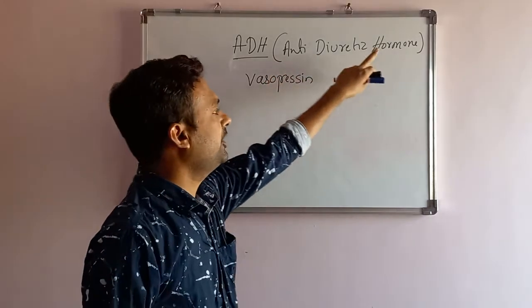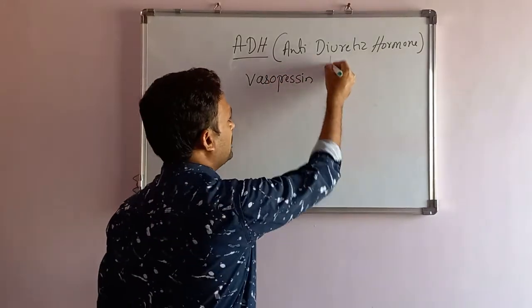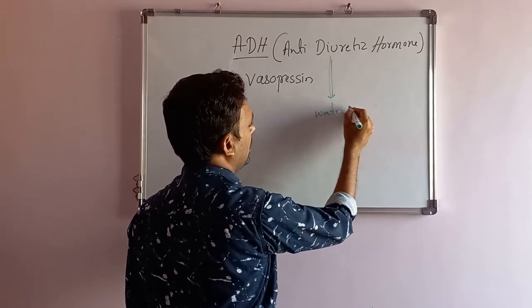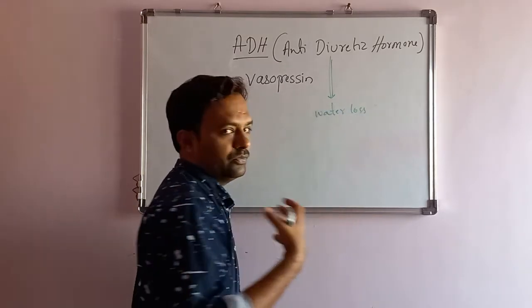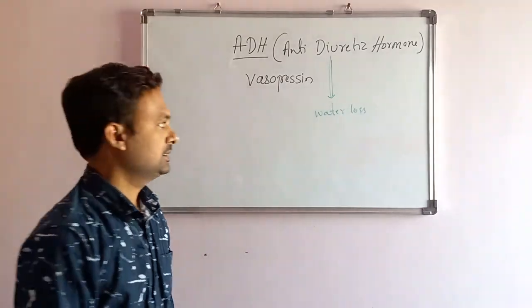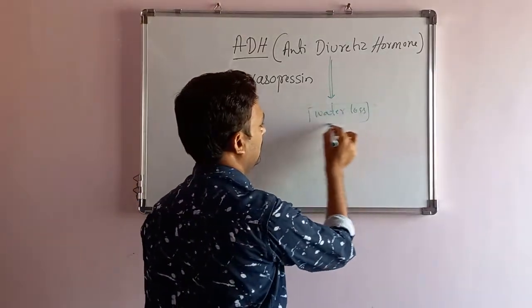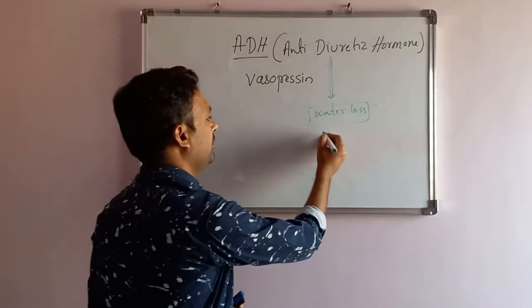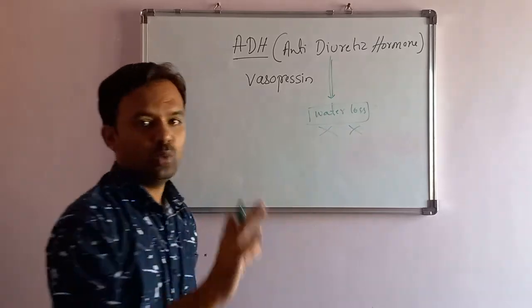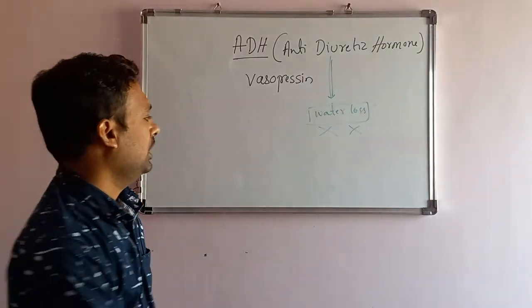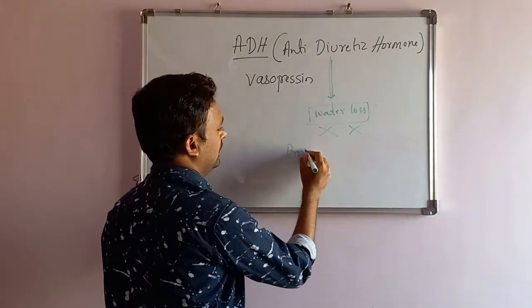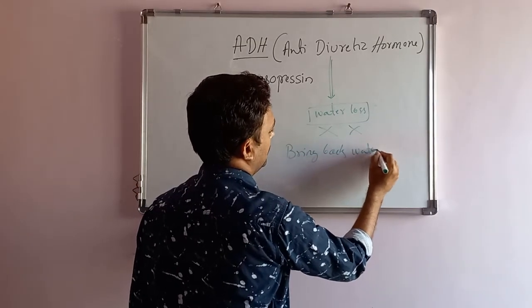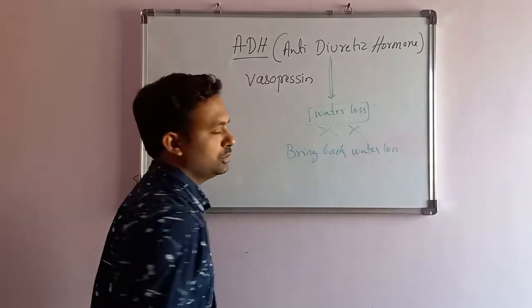It is anti-diuretic hormone. What do you mean by diuresis? Diuresis is water loss from the body through the kidneys, known as simple diuresis. As it is anti-diuresis, it prevents the water loss from the body, or it brings back the water lost through the kidney.